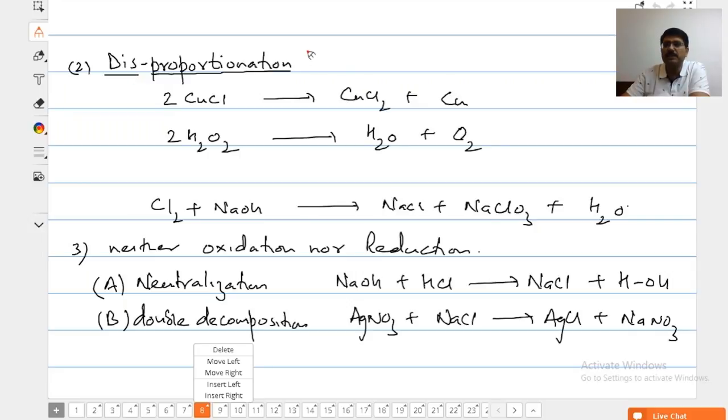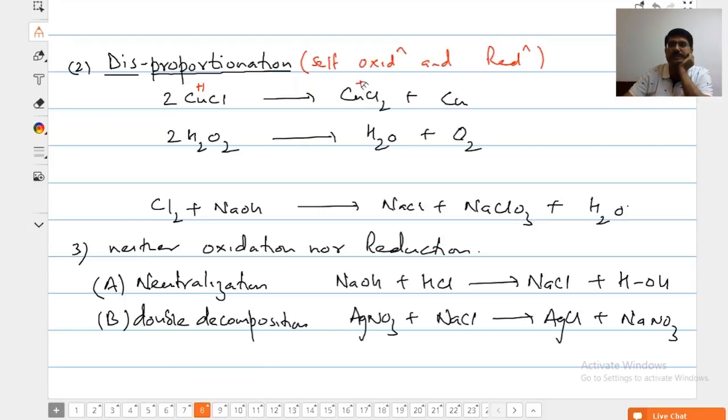Now see, disproportionation. That means self-oxidation and reduction. It means the same species gets oxidized and the same species gets reduced. For example, copper is sitting in the +1 oxidation state. It is going to the +2 oxidation state and it is going to 0 oxidation state. From +1 to +2, what is happening? It is oxidation.